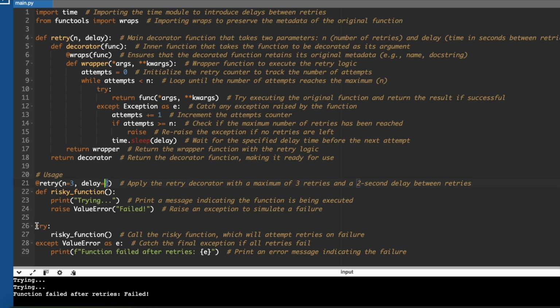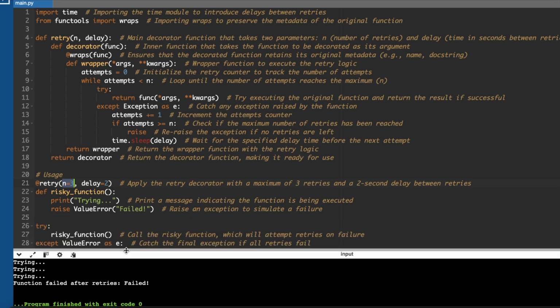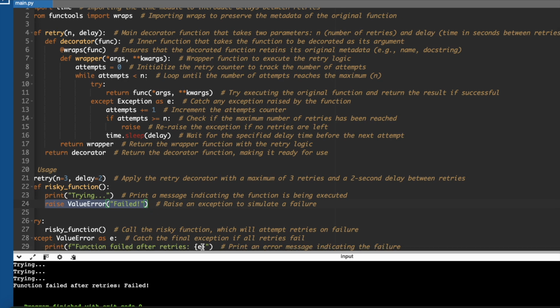So when we call the risky function, we will see how the decorator works, right? Go through the comments for each line to see why it has been written. Trying every 2 seconds, trying three times, it will retry because we have passed n equals 3, and the function fails after retries. It is failed. ValueError, because we have raised ValueError, the function will raise this and print this exception.